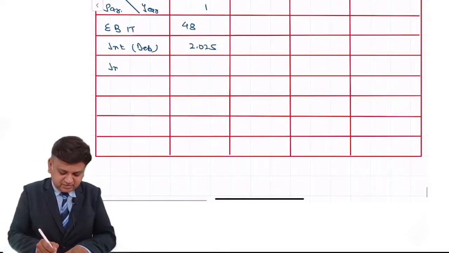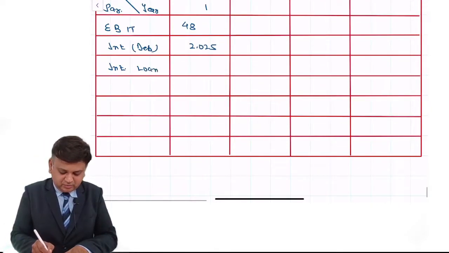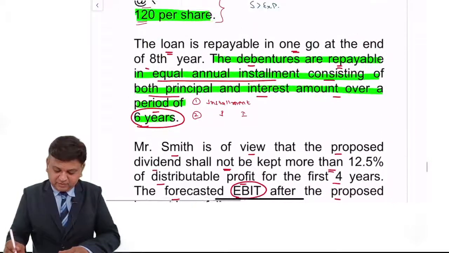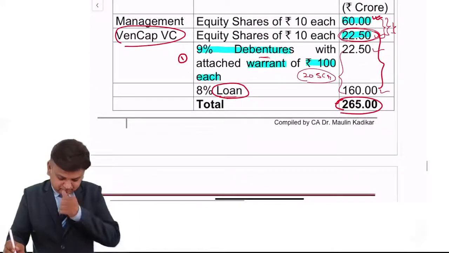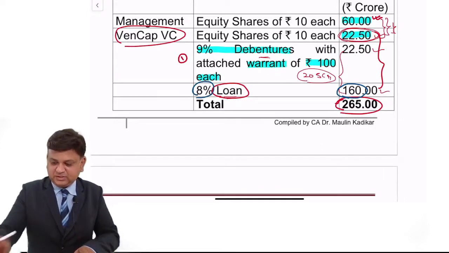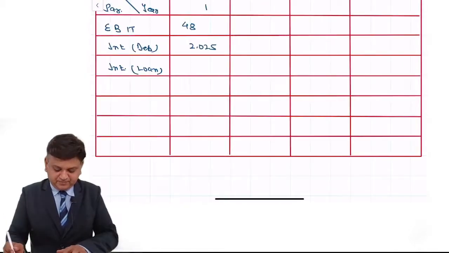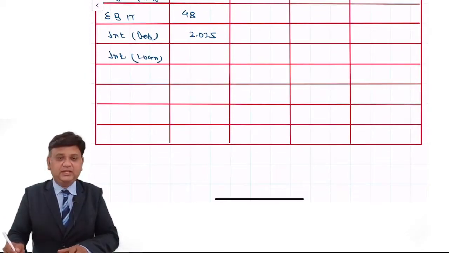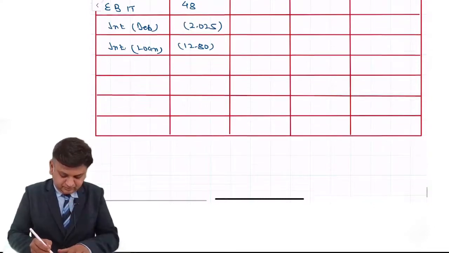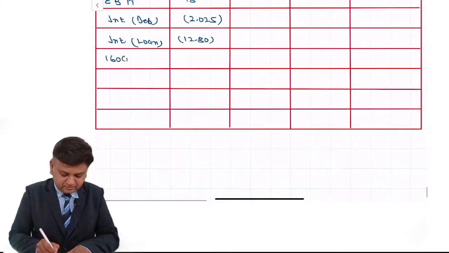Again there will be interest for the loan. What is the amount of the loan? Amount of the loan is 160 crore and the rate of interest is 8%. Use your calculator. 160 into 8%, that comes to 12.8 crore, and definitely, dear students, this amount of the interest is going to remain the same. 12.8 crore, that is 160 crore into 8%.